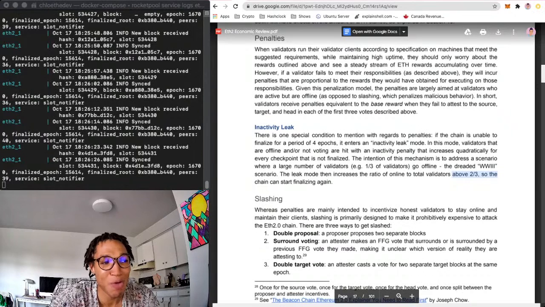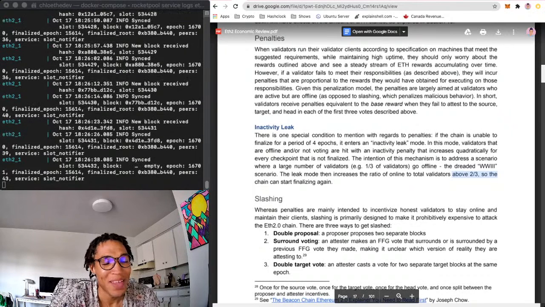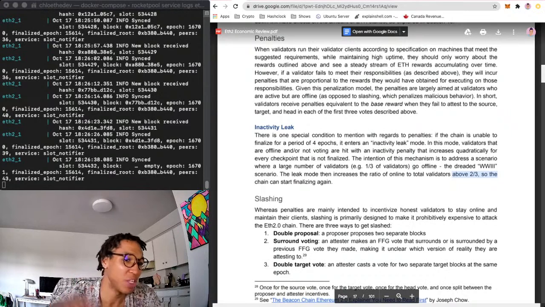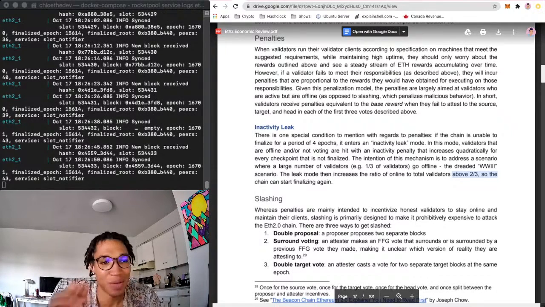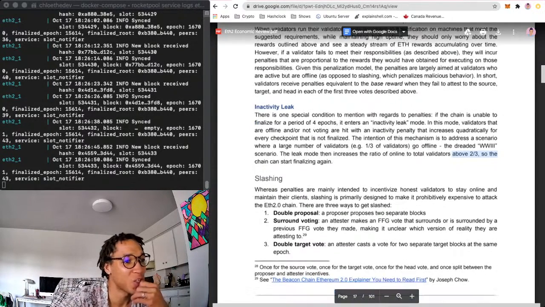I had my node running at the beginning of Medalla. I did get penalized. I was running a Nimbus node though, so I think I got penalized because I had to go on vacation, so I just shut my laptop, and I thought, oh, I'll run it again later. And obviously I got penalized, and then it was just a hassle and an issue.